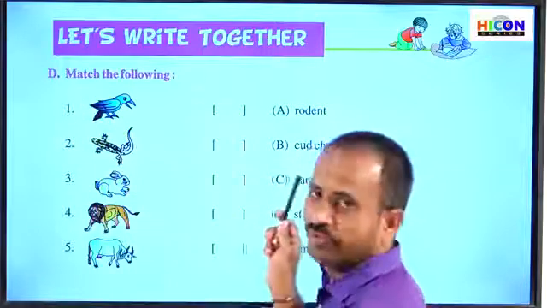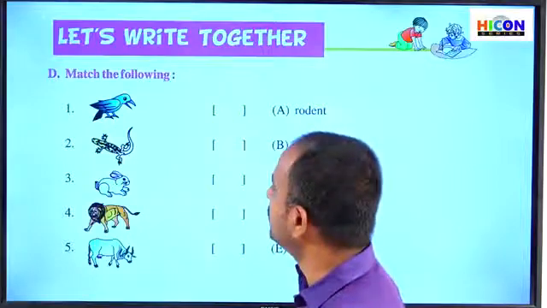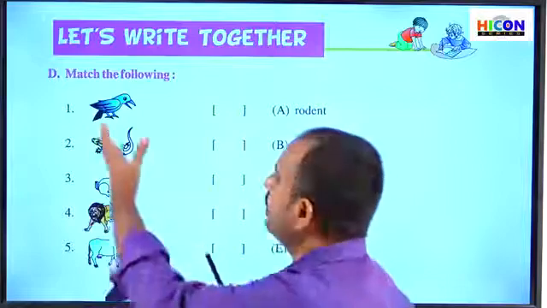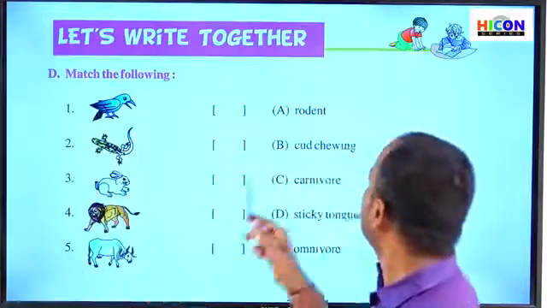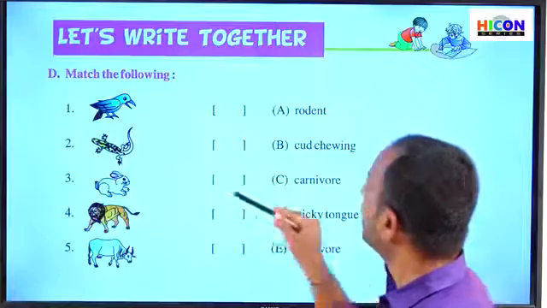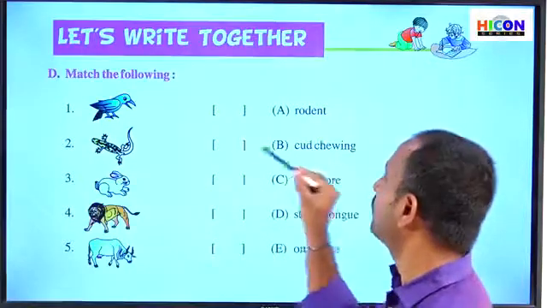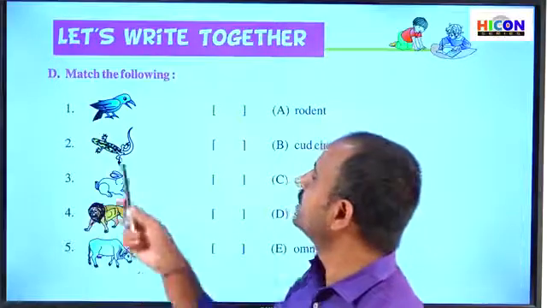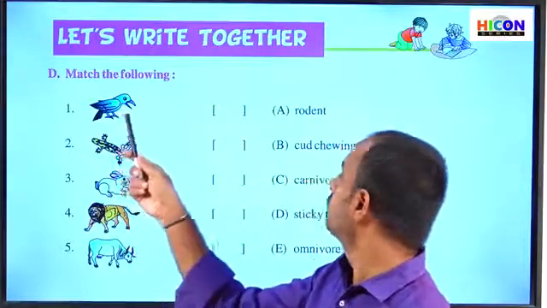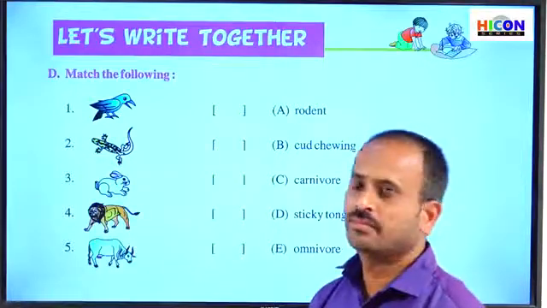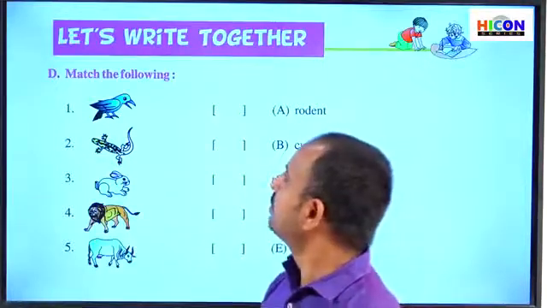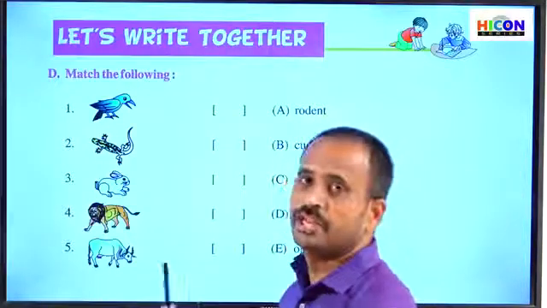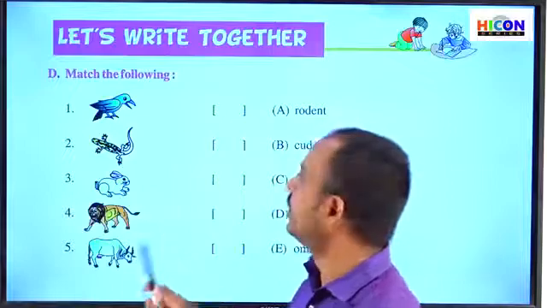So here they have given you a matching. So here in the matching, they have given the pictures of some birds and animals on the left side, and on the right side, they have given some characteristics of those animals. So now we have to match each picture with its suitable characteristic. So children, let us see the pictures. Can you identify the names of the animals and birds given in the pictures?